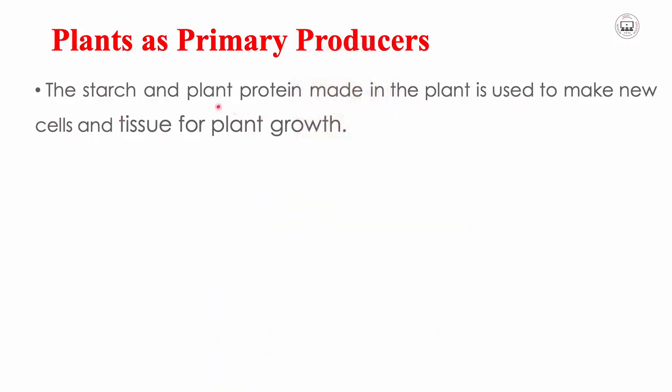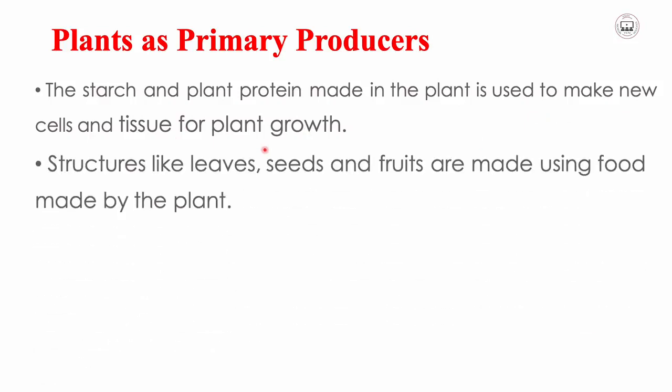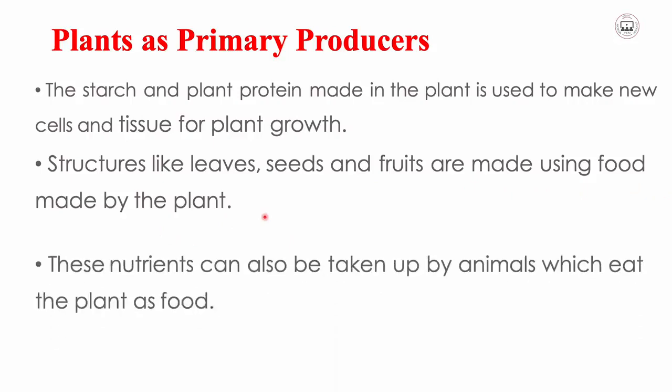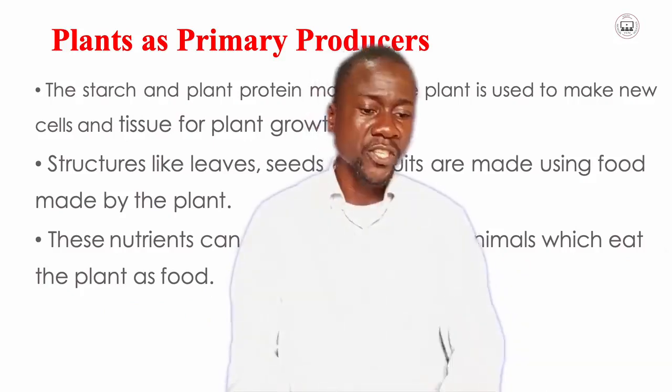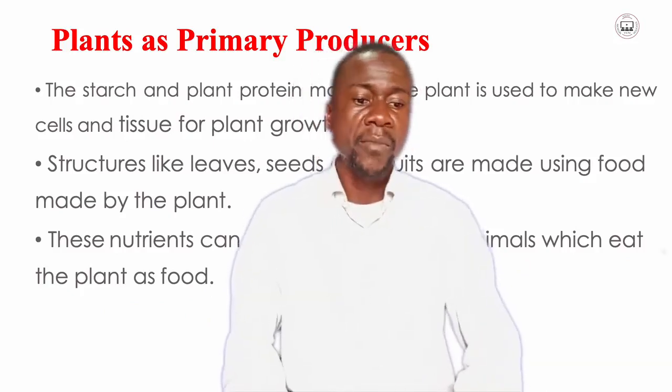So the starch and the plant protein made in the plant is used to make new cells and tissues for plant growth. And to add on that, structures like leaves, seeds, and fruits are made using food made by the plant. Right, so these nutrients can also be taken up by animals which eat the plant as food. Remember, we're discussing a plant as the primary producer.